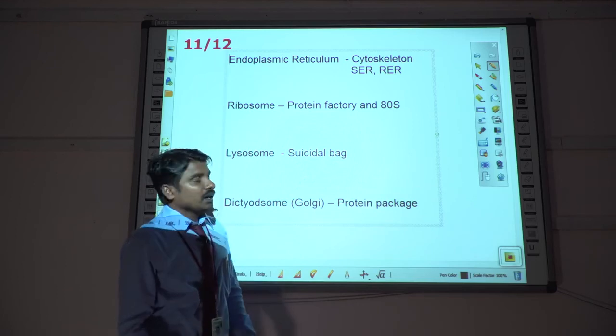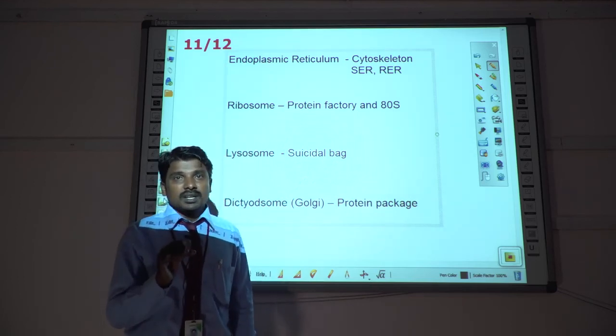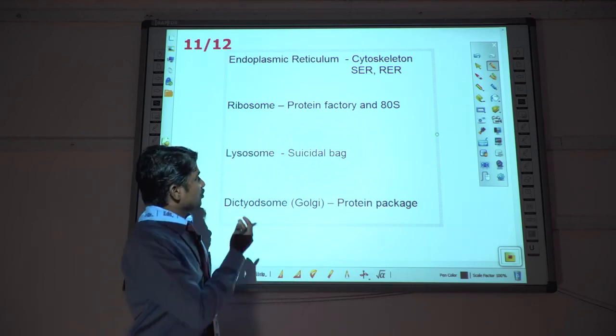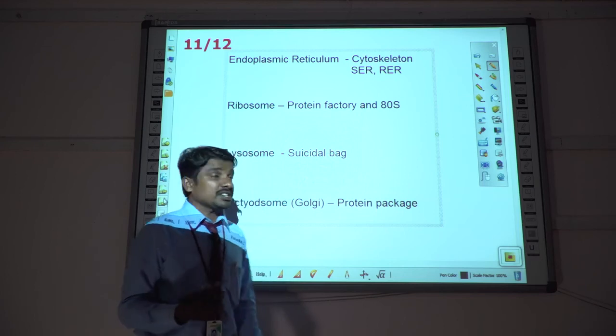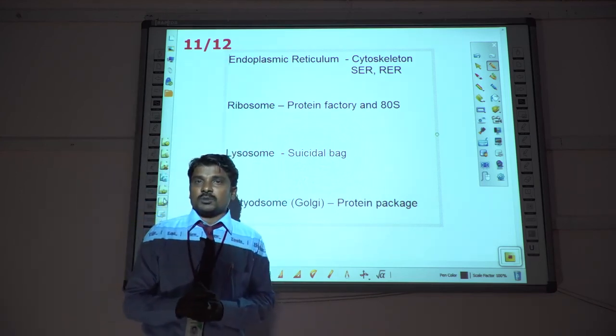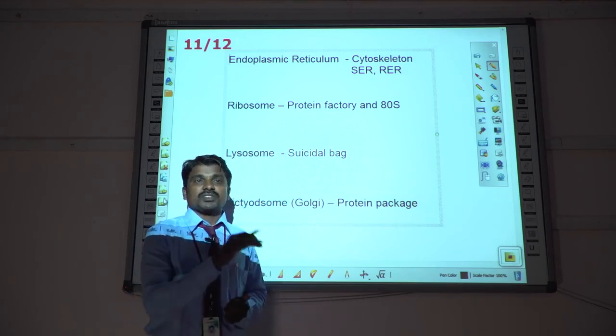Also, the smallest cell organelle in the plant cell is known as the lysosome. It acts as a suicidal bag because it contains a large number of digestive enzymes. The final one is the dictyosome. It is specially present in the Golgi apparatus, especially in the plant cell.